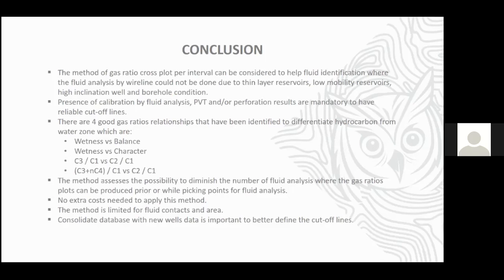And we are mandated to have fluid analysis results, sampling and perforation results for calibration to have a reliable cutoff line. And from this study, we found 4 good gas ratio relationships that can differentiate gas from water.